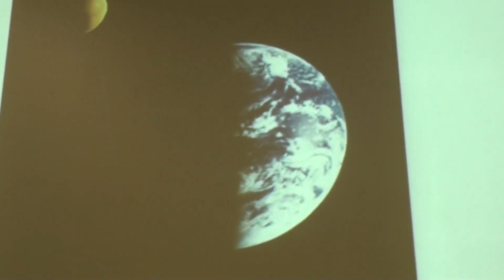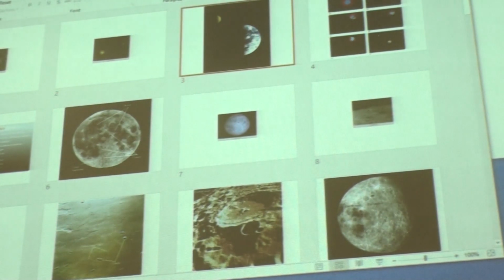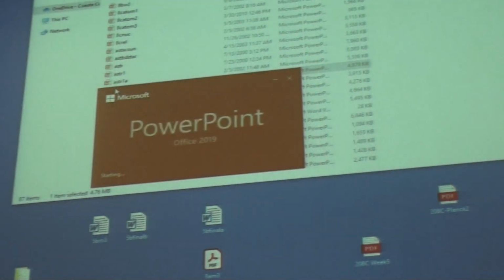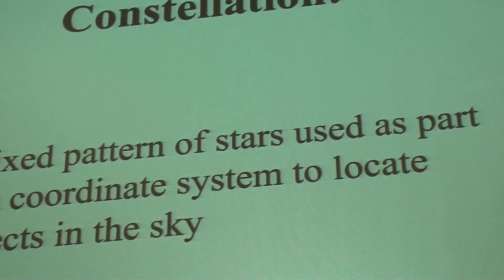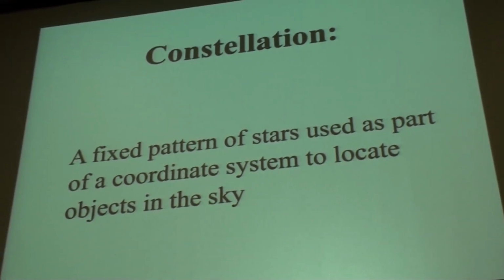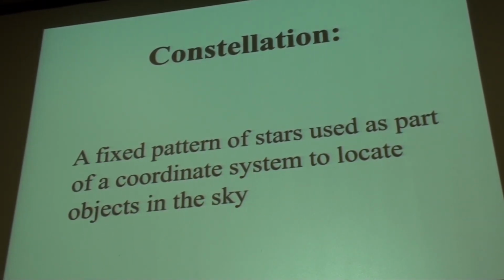The next thing that I'd like to talk about is constellations. And so why are we interested in constellations? Well, constellations act as a coordinate system that can help us locate objects in the sky. So it's a fixed pattern of stars.